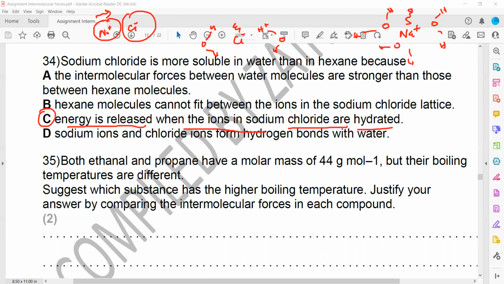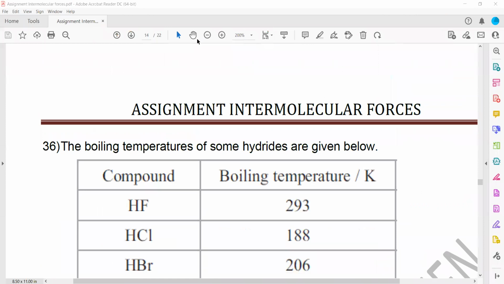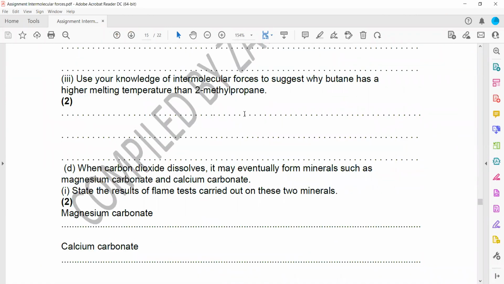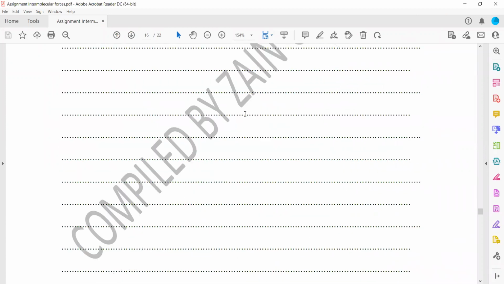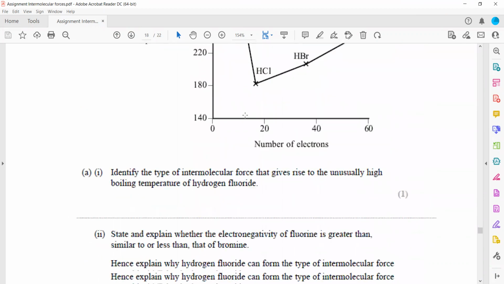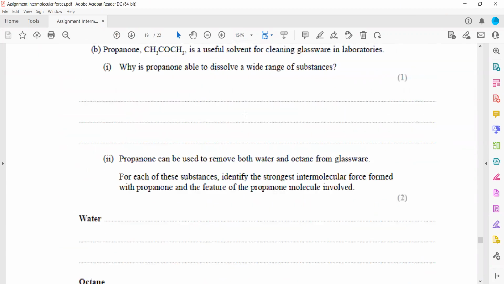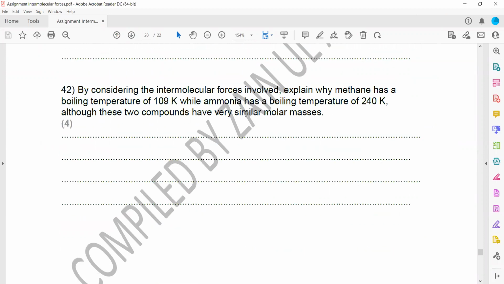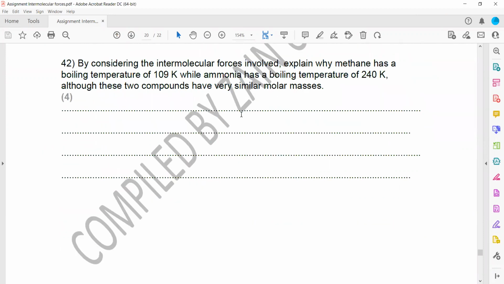Next is question 42. By considering the intermolecular forces involved, explain why methane has a boiling point of 109 Kelvin, whereas ammonia has a boiling point of 240 Kelvin.